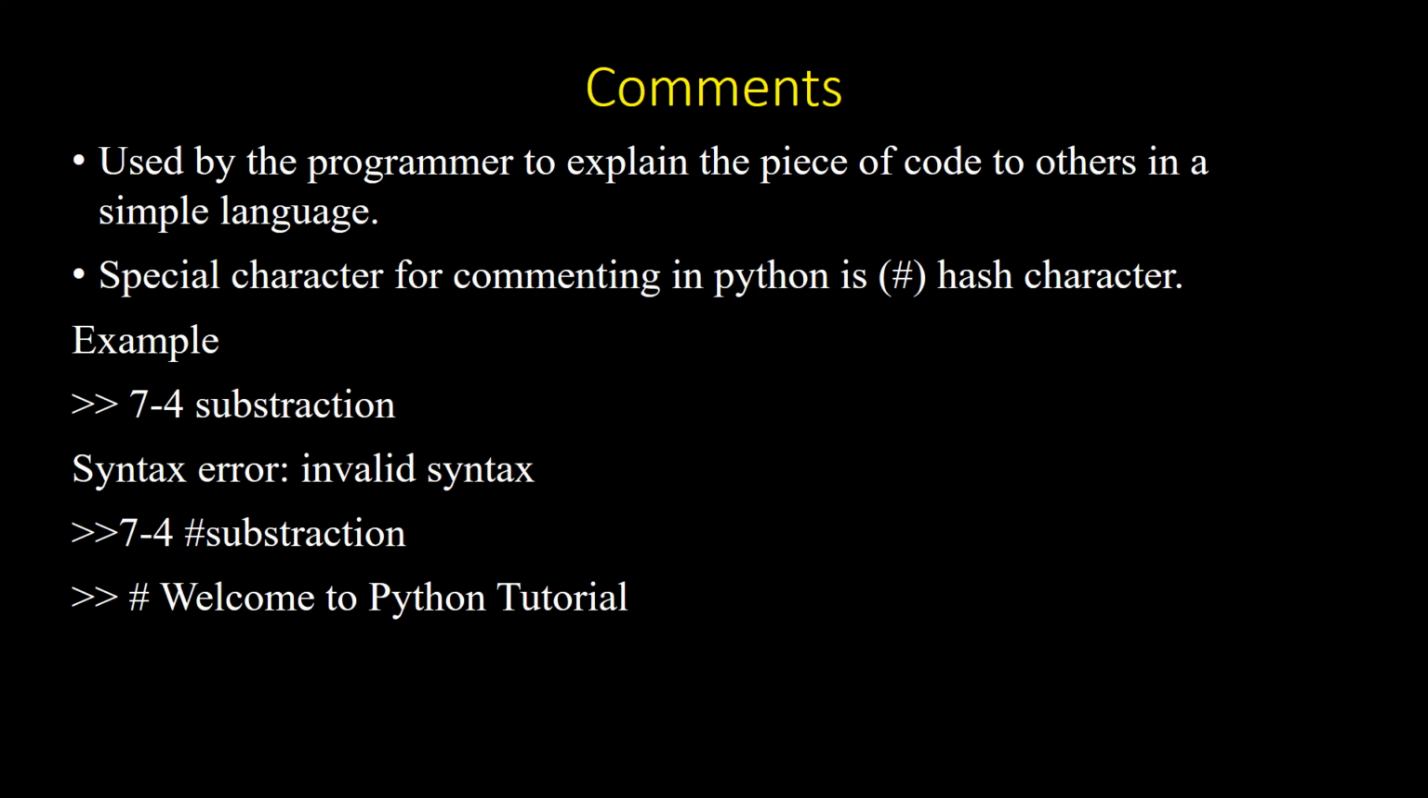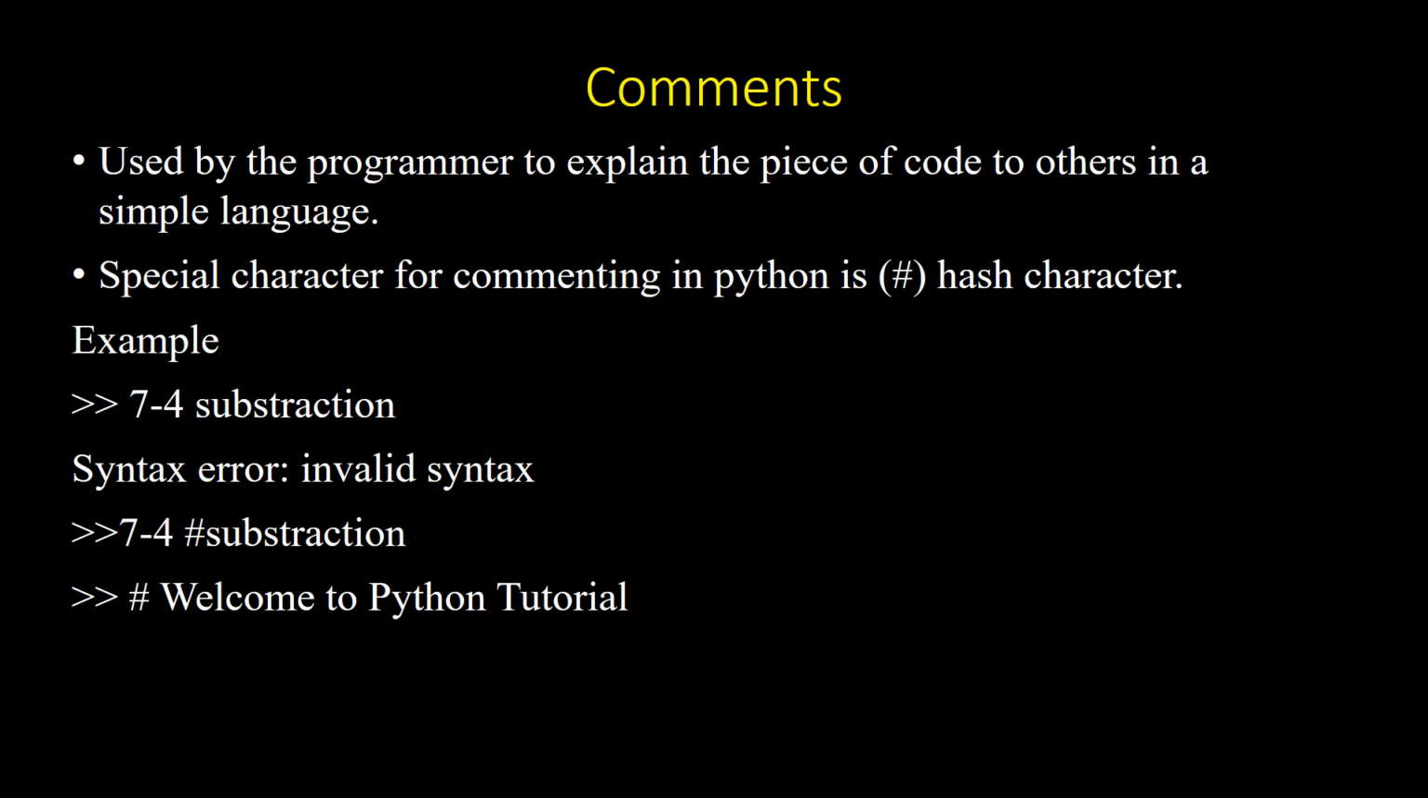Comments allow you to add comments in the code. They are used by the programmer to explain a piece of code to others as well as to himself in a simple programming language. Every programming language makes use of some special character for commenting. In Python, we use a special character called the hash character. Putting a hash before a text ensures that the text will not be parsed by the interpreter. That is, the comment shows up as it is in the program.